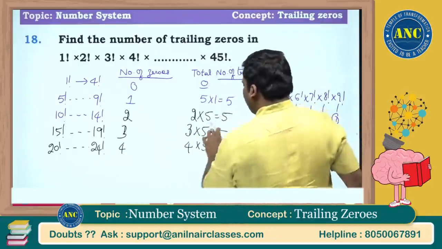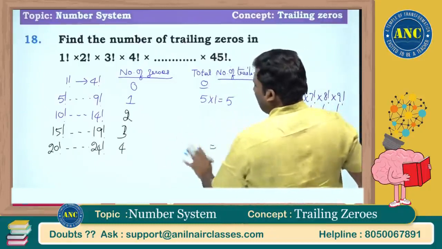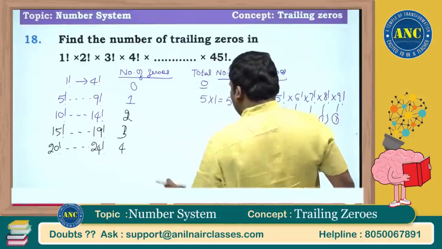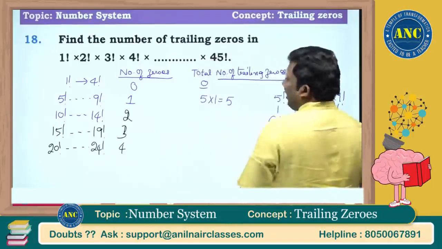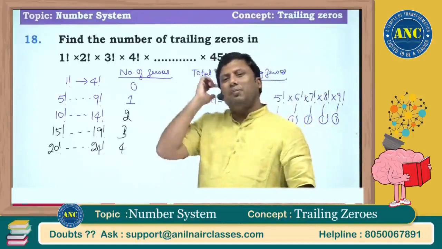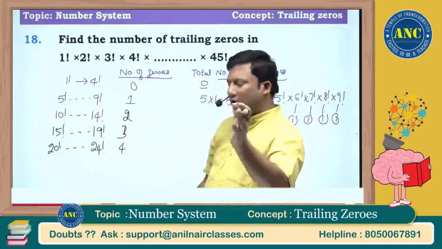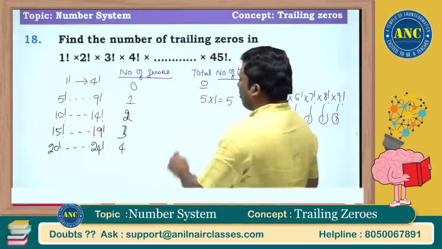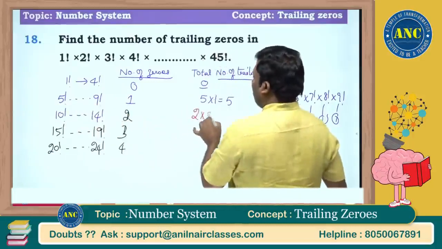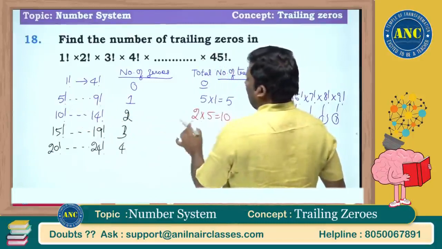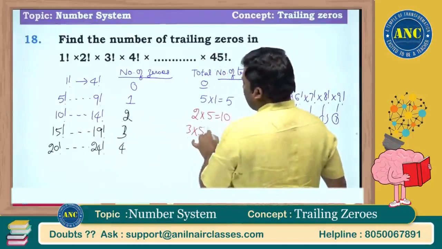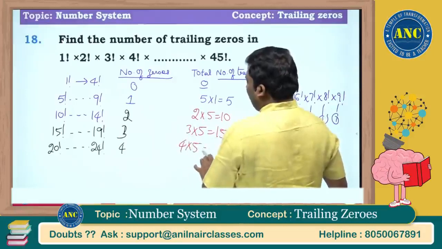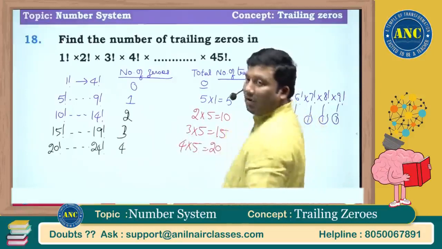Let me write it down again. I hope the idea is clear, right? From 5 factorial, there is 1 factorial till 9. From 10 factorial, what is the number of trailing zeros? 2. Like that, 2 I will get for 10 to 14. Total 5 are there, so 2 into 5, it is 10. Here it is 3 into 5, it is 15. Here it is 4 into 5, it is 20. Are you all with me?